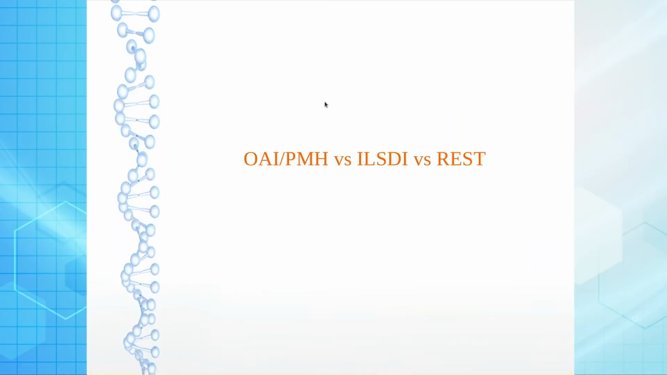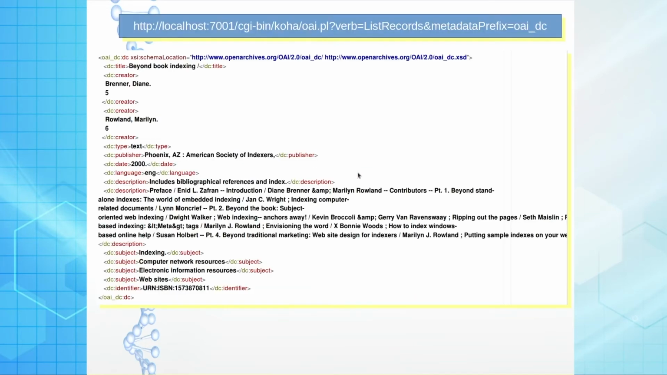Now, the question is how OAI-PMH, ILSDI and REST differ from each other. OAI-PMH, as you know, is a protocol for metadata harvesting. It can give you data in unqualified Dublin Core only, at the manifestation level. That means, here you can see, if I call for OAI-DC, it can give me the book data, but not the item level data.